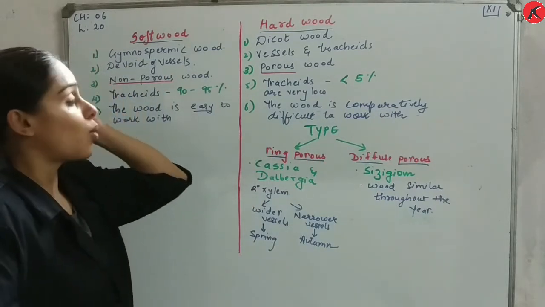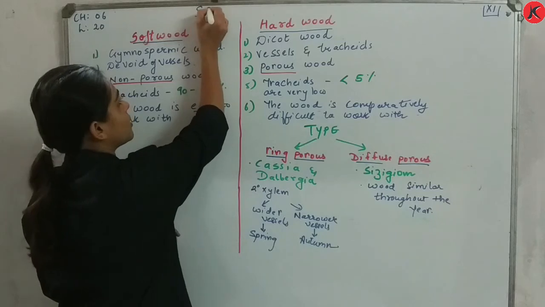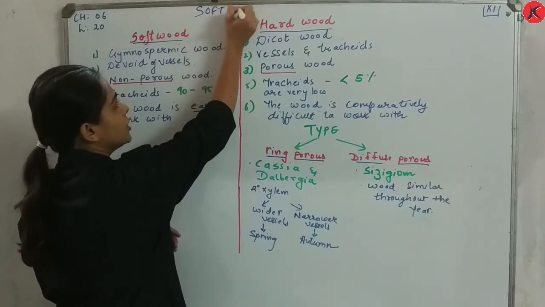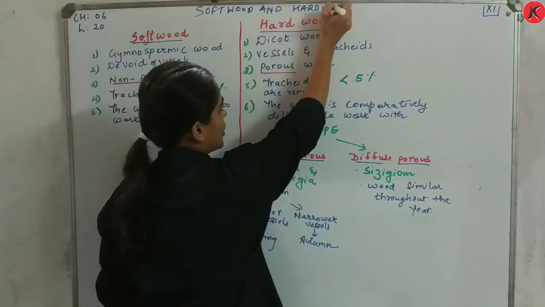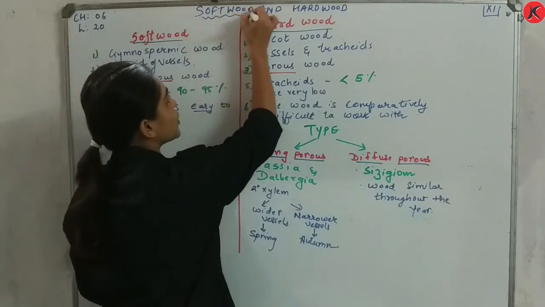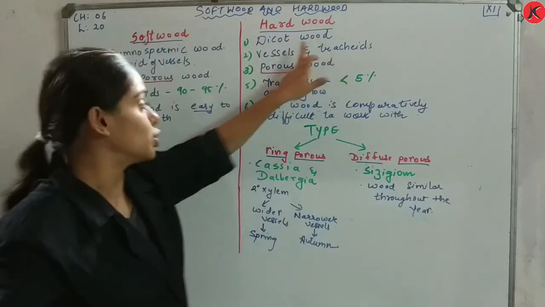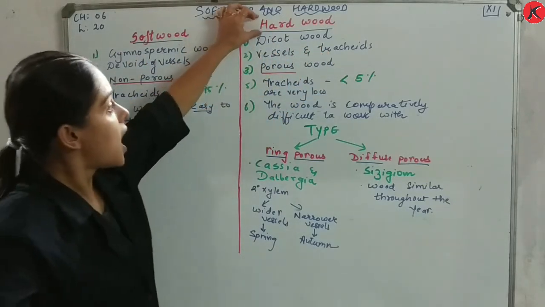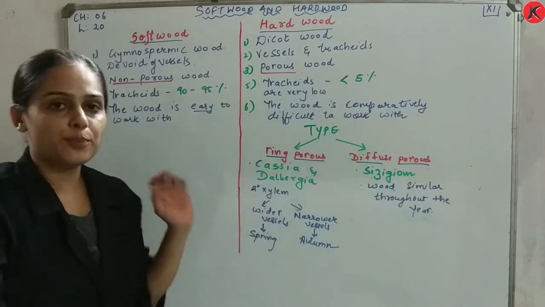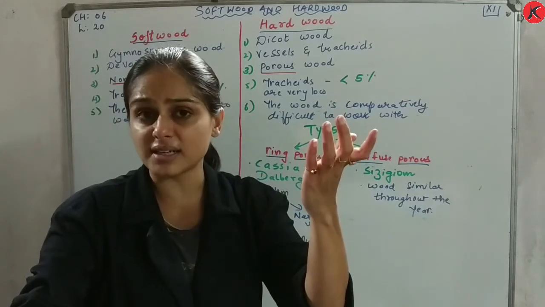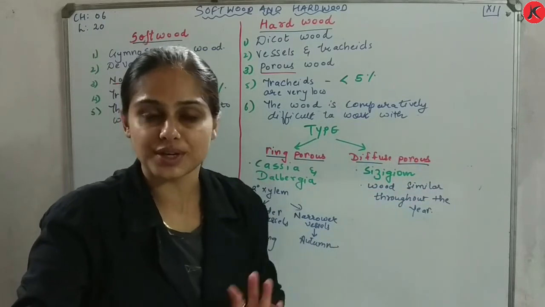Am I clear? So once again, what we have understood in this video, that is softwood and hardwood. Softwood, gymnospermic, non-porous. Hardwood, dicot wood, porous. Hardwood is categorized into two, ring porous and diffuse porous. In ring porous, the size of vessels of secondary xylem is different in different seasons, whereas in diffuse porous it is similar in all seasons. Am I clear?